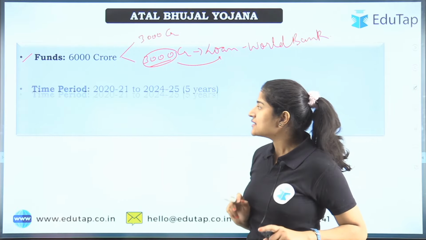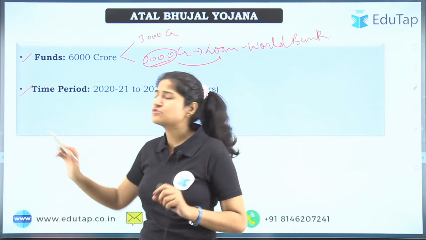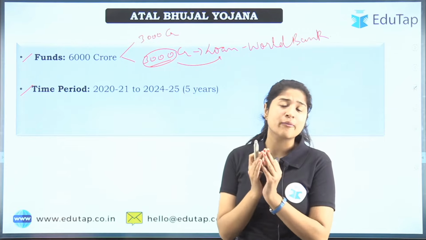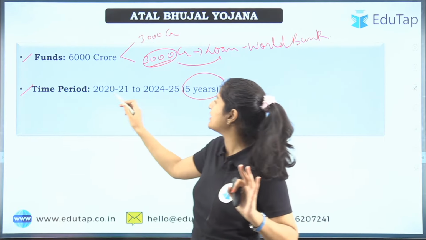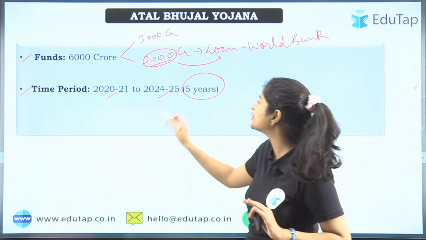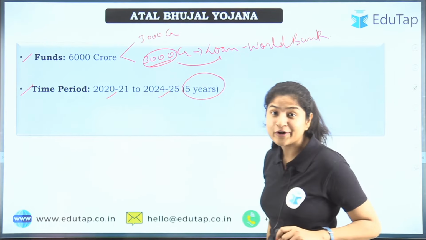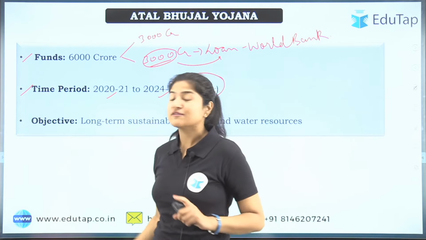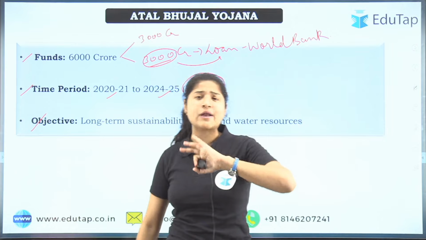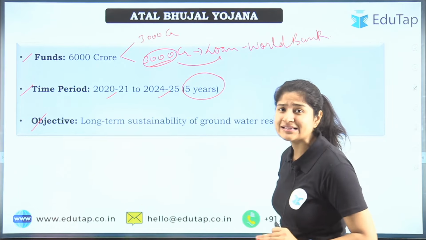All right, another thing that you should know: what is the time period, what is the basic target that the government is talking about for the scheme? So a 5 year target has been taken, from the financial year 2020-2021 to 2024-2025. This is the time period, with an objective. So what is the objective? Because we have understood the backstory to this, now it is easier to remember.